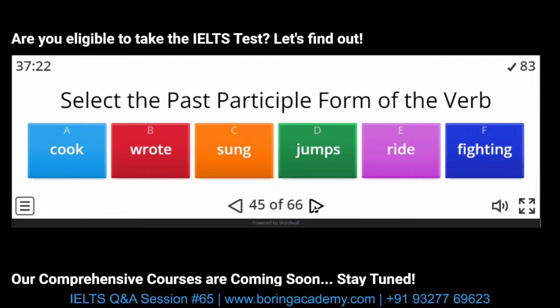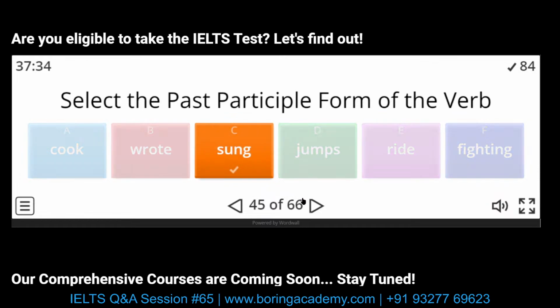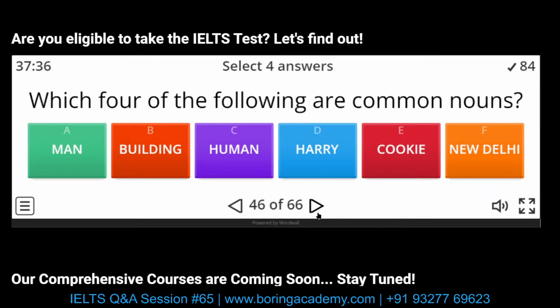Past participle form of the verb. V3. Okay. Sing, sang, sung. Past participle. Yeah. This time we got it right. Okay, we lost one mark.